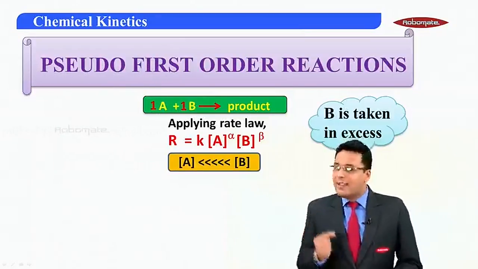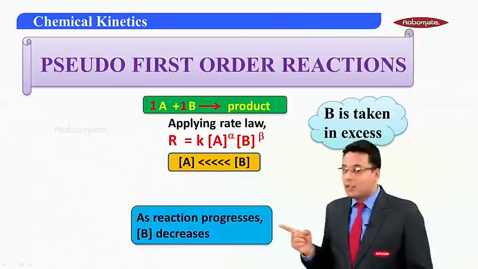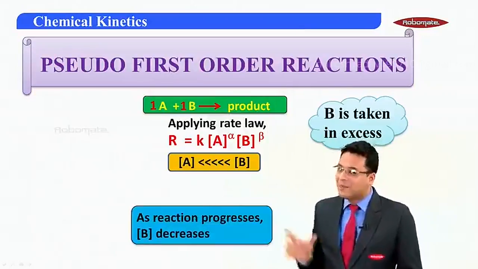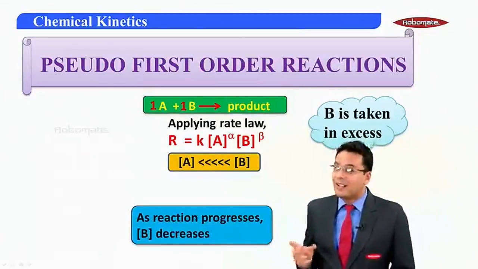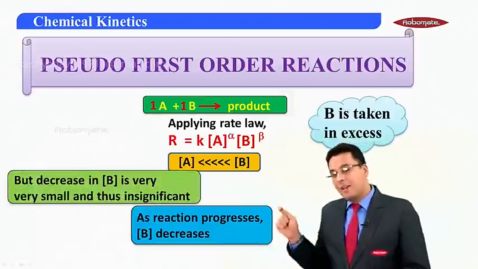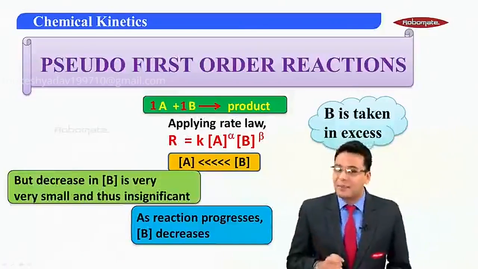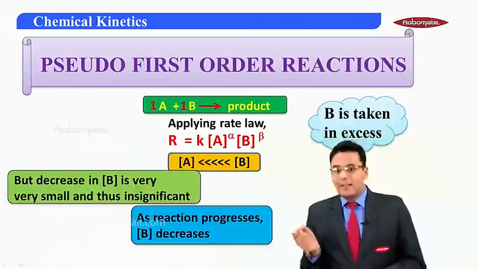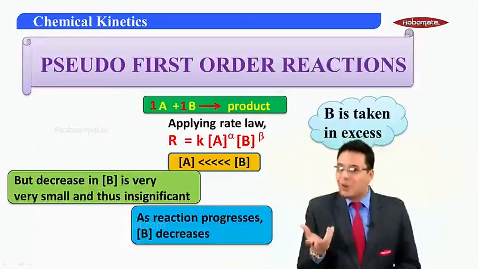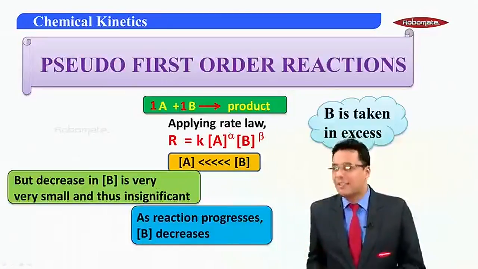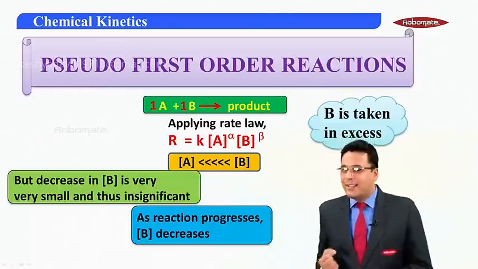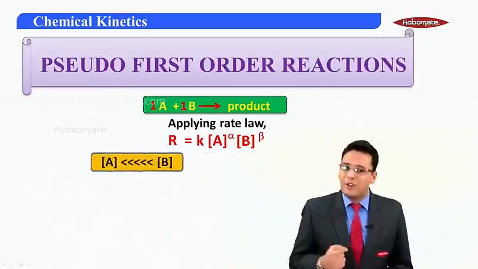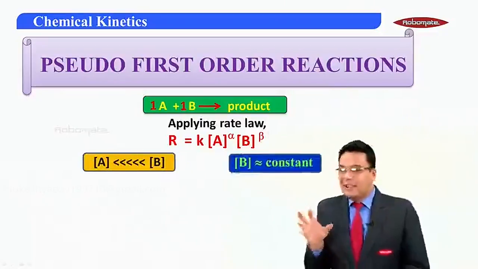So yes, as the reaction goes ahead, the concentration of B will decrease, but this decrease in the concentration of B will be very, very insignificant because B is taken so much in excess. Even if 1 or 2 moles react out of it, it doesn't make that much of a difference. So I can say that concentration of B is more or less a constant.